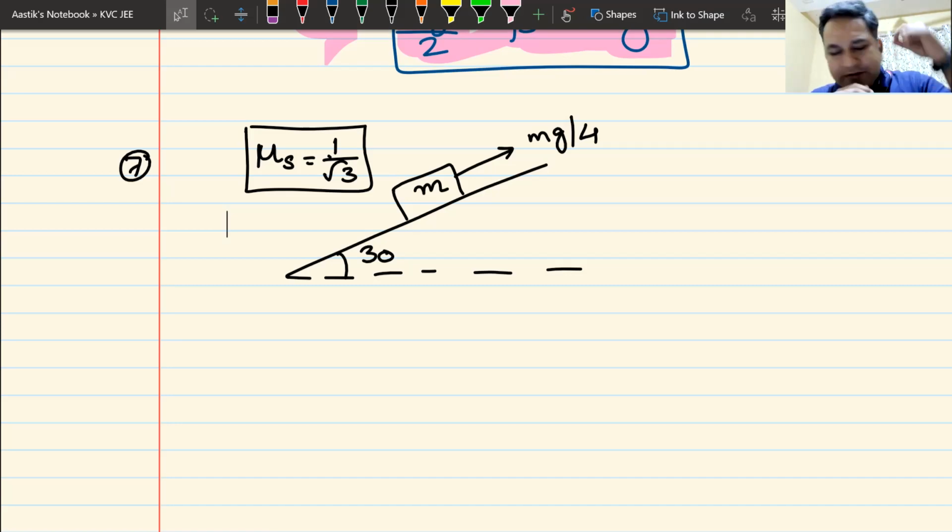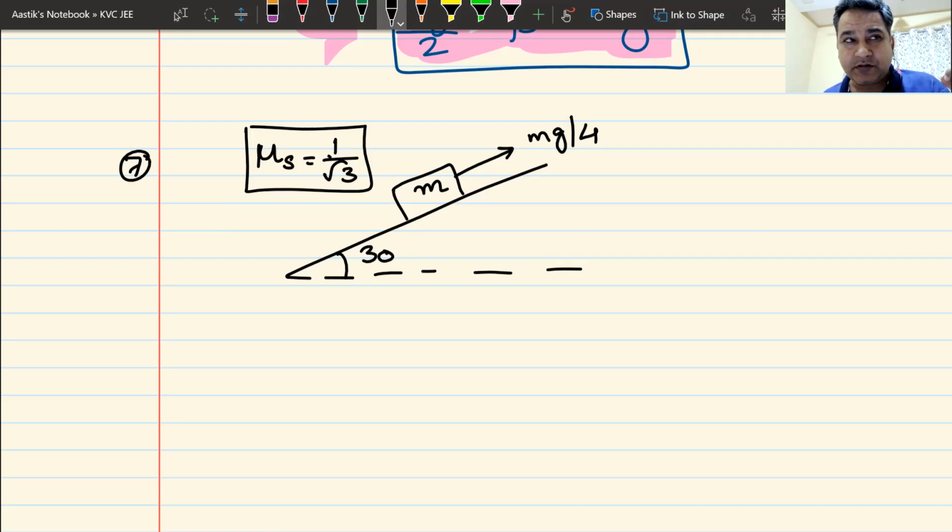Remember, in some questions, if the block moves, you will also be given the value of mu k. So I am going to give you the value of mu k as well. Mu k should be less than mu s.